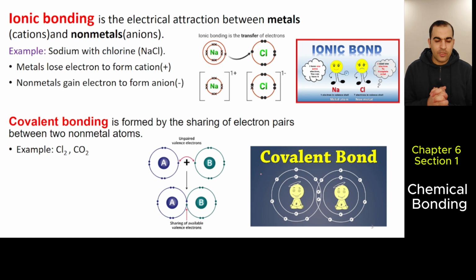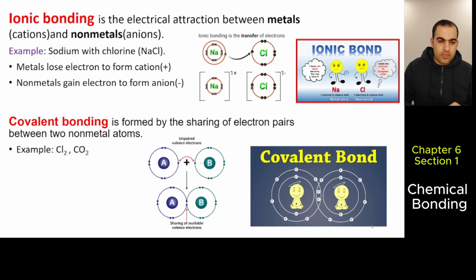What's ionic bonding? What's covalent bonding? Ionic bonding is electrical attraction between metals and nonmetals. When two atoms, a metal and a nonmetal, get closer to each other, what happens? A metal loses its valence electron, and a nonmetal gains the valence electron of the metal. So metals lose their valence electrons, and nonmetals gain them, when they get closer to each other.